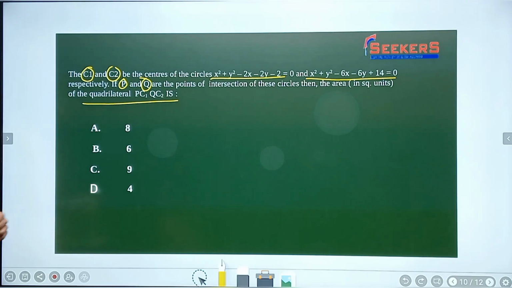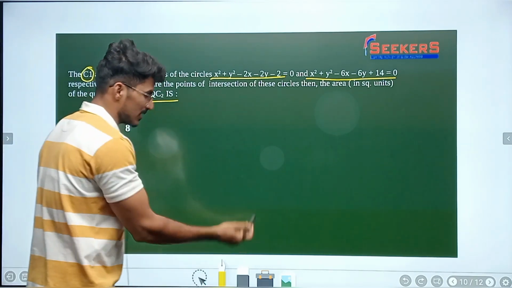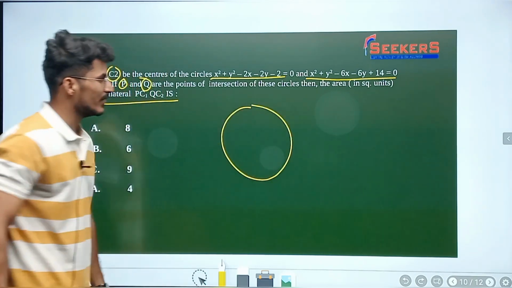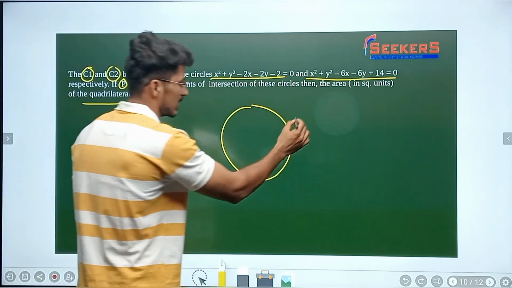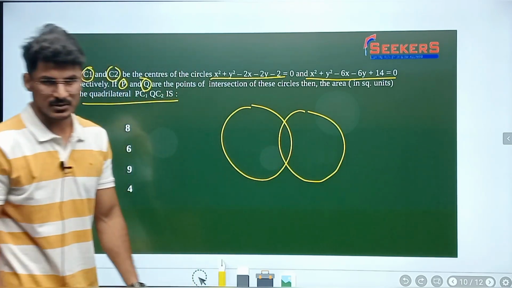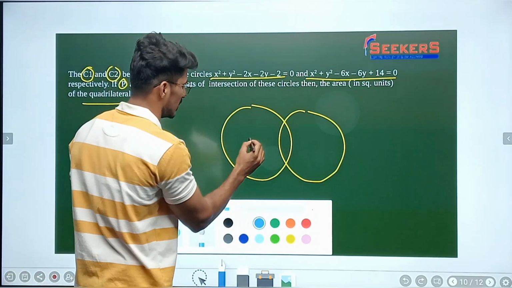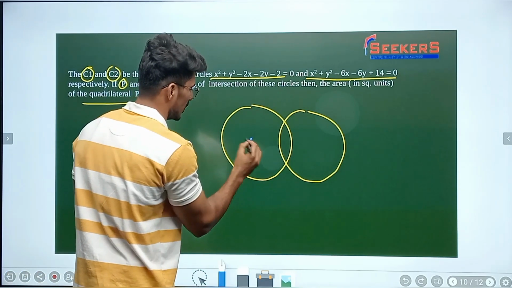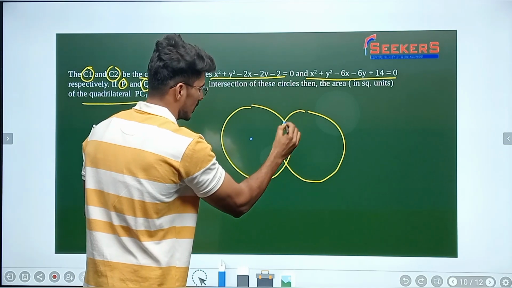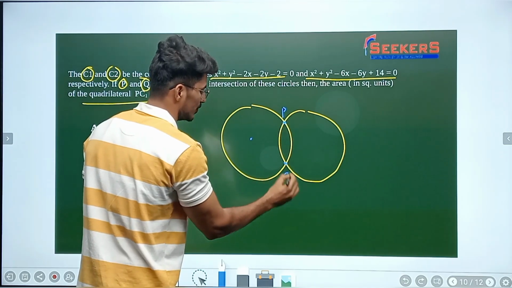So very good question. See, I'll just draw the circles now. Two circles are given. This is one circle and another circle. Let us draw like this. Another circle. Alright. See, if I just draw, let's say this is point P and point Q.